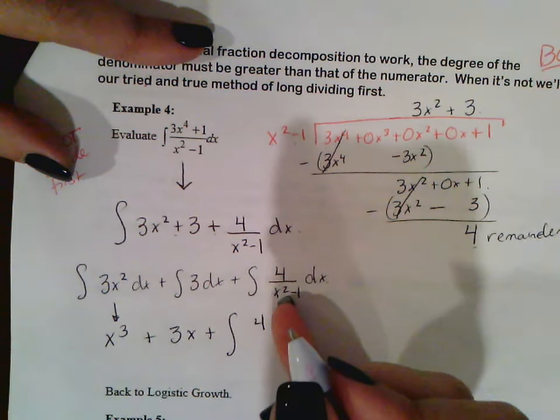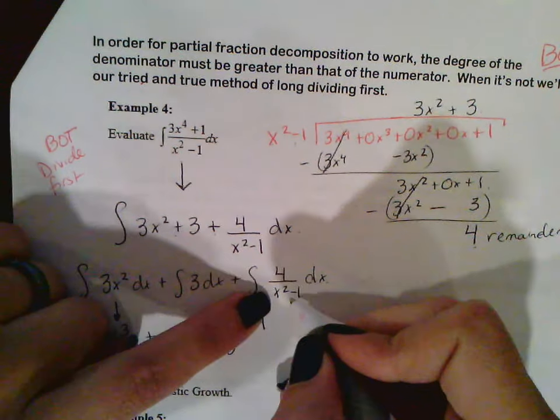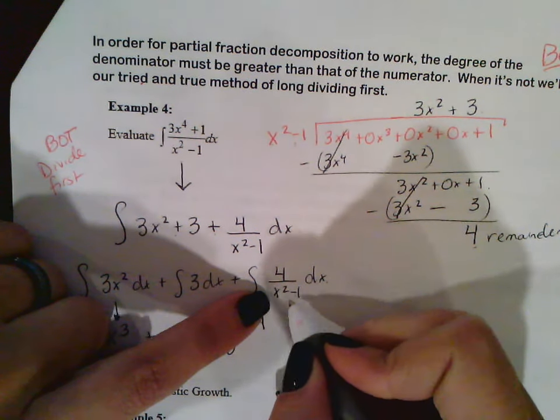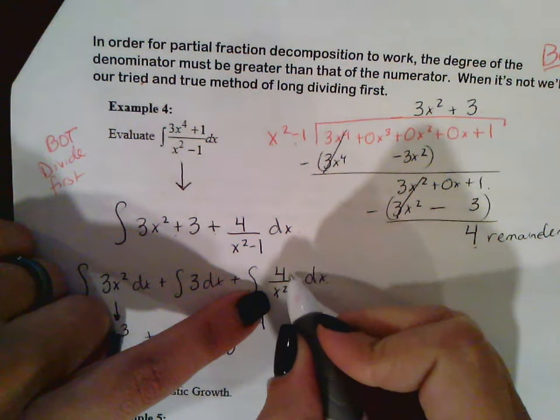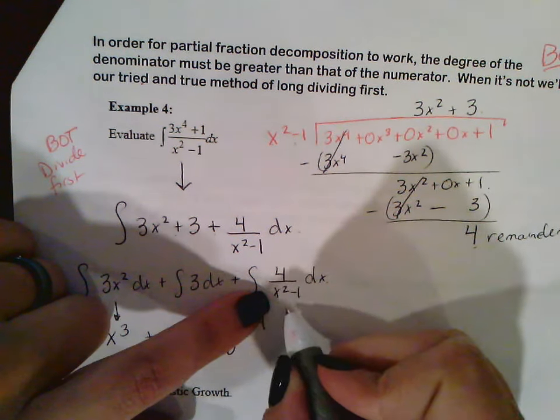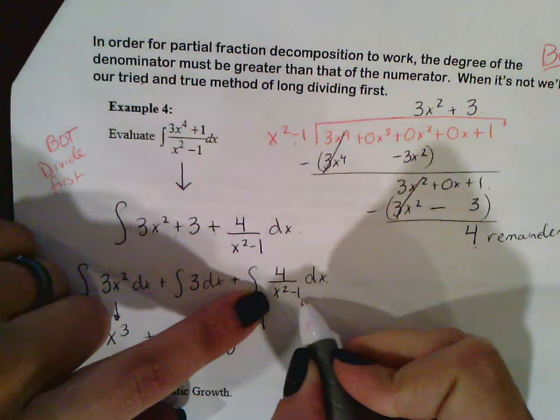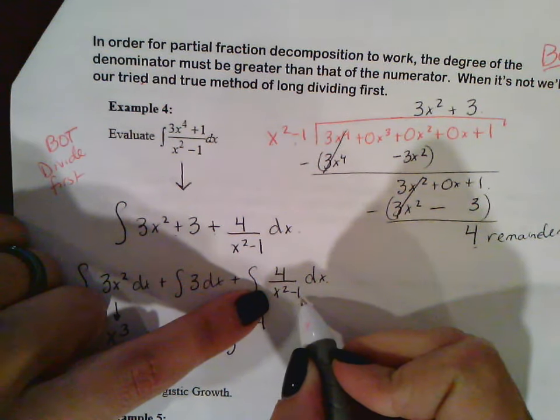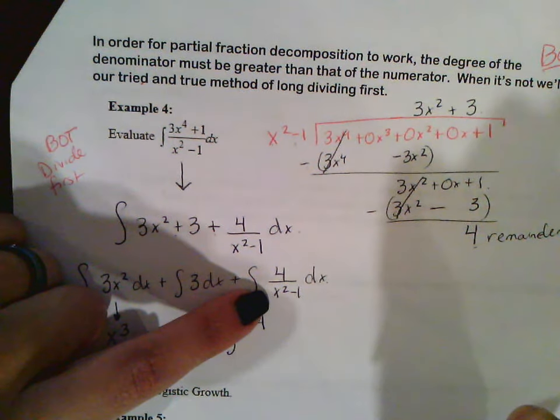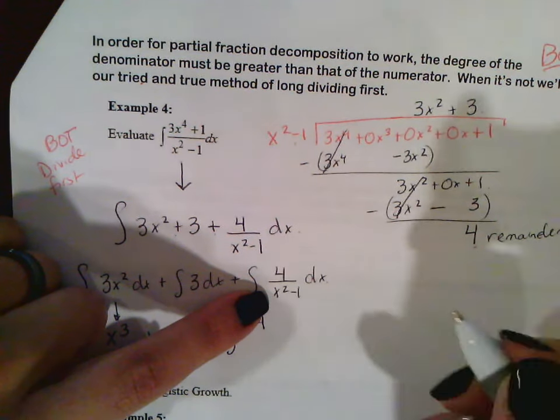This is bigger on the bottom, and there's no way to use u substitution, because if u is x squared then du is 2x, and you can't do that. If this was plus 1 over here, we could actually use the inverse trig, right? The integral of 1 over x squared plus 1. But it's not, it's minus, so it has nothing to do with trig.